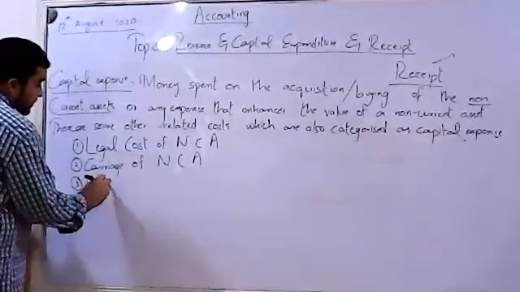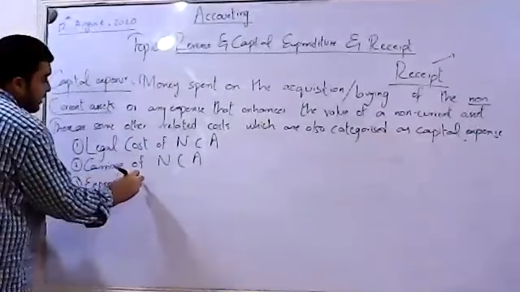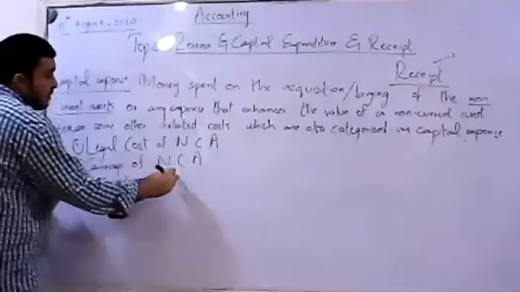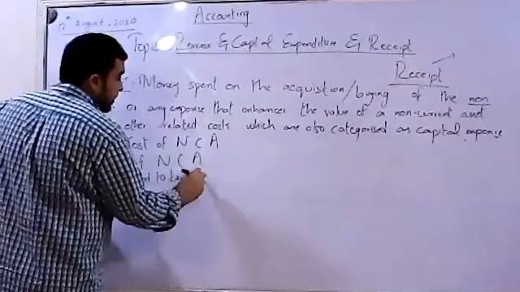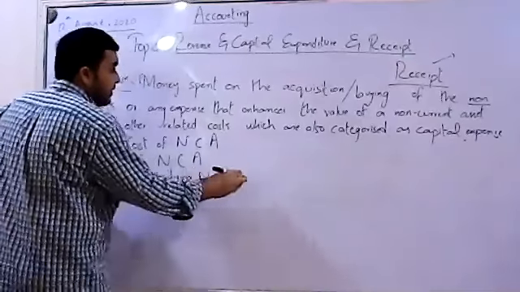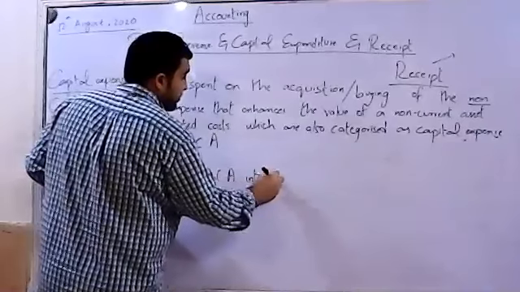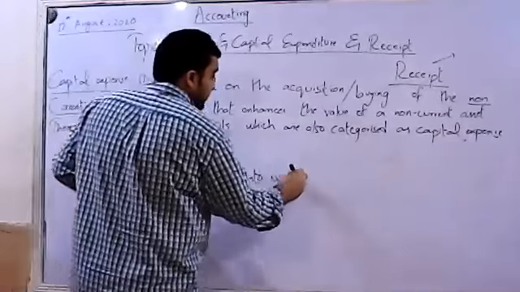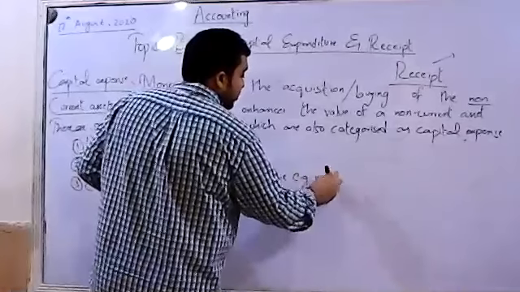Then, expense borne to bring a non-current asset into use. For example, installation cost.